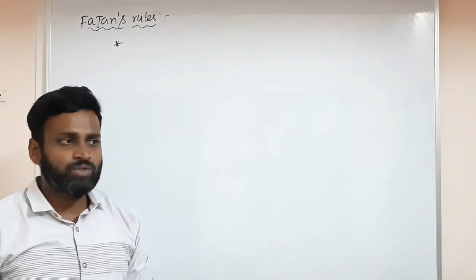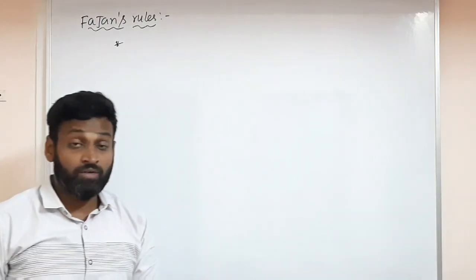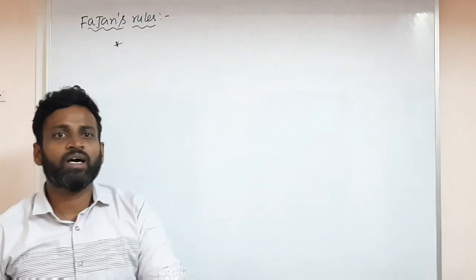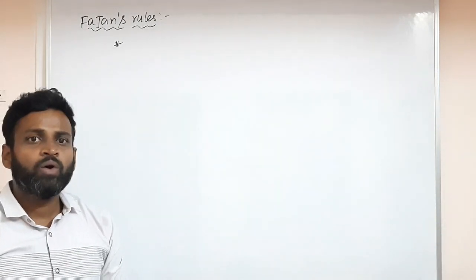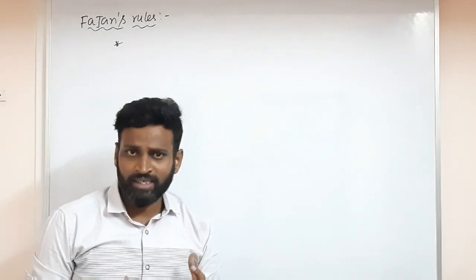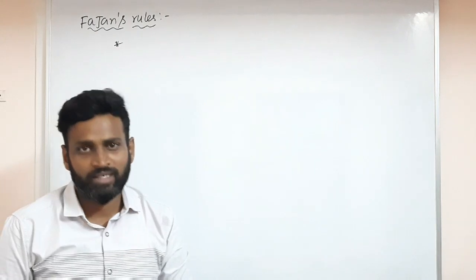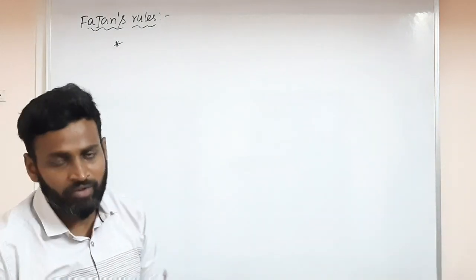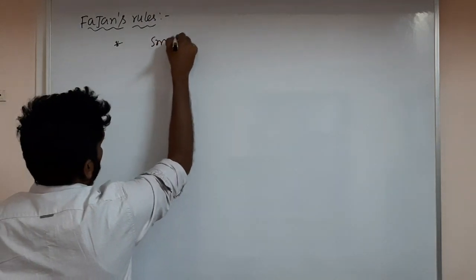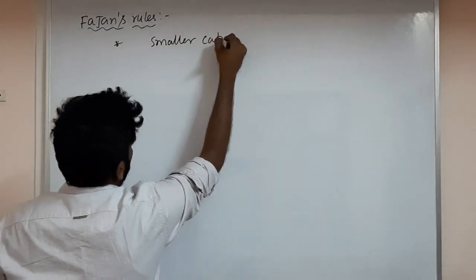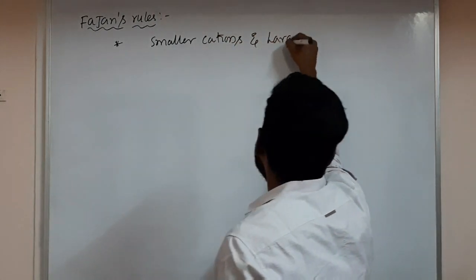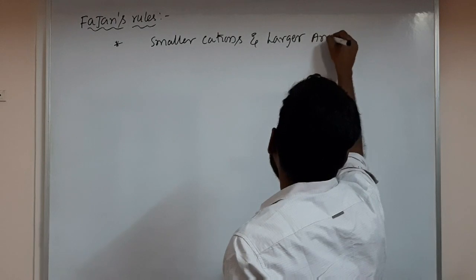Okay, and a similar story. Factors favorable, we discussed. Cations with smaller charge and cations with larger charge, who have the ability to form an ionic bond easily? I said cations with large size. Only those things we will discuss here. So, smaller cations and larger anions.